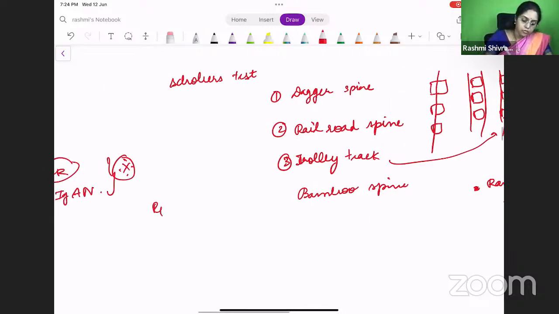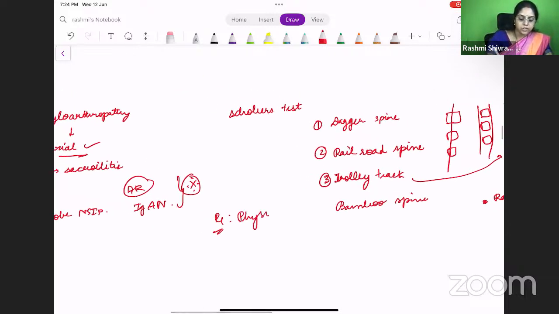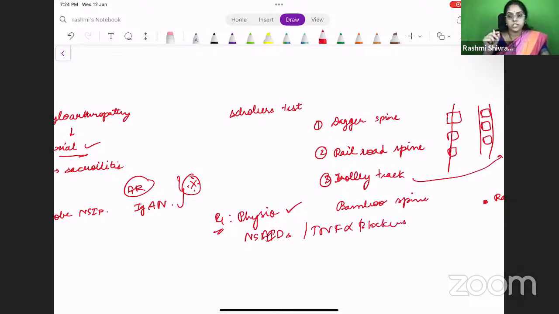What is the treatment for these patients? We saw in the question that they improve with exercise. So physiotherapy is a must. You have to treat the patient with NSAIDs or TNF-alpha blockers. So physiotherapy is a must for this patient.